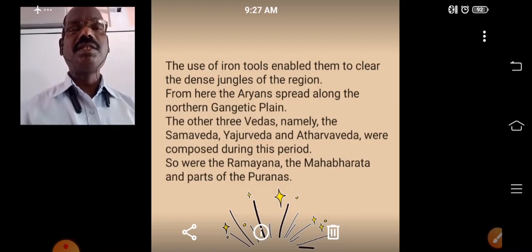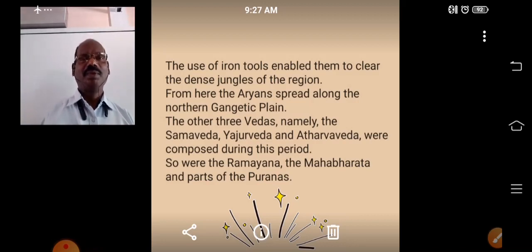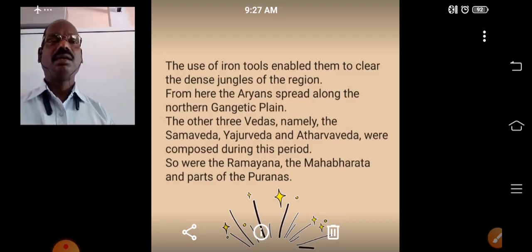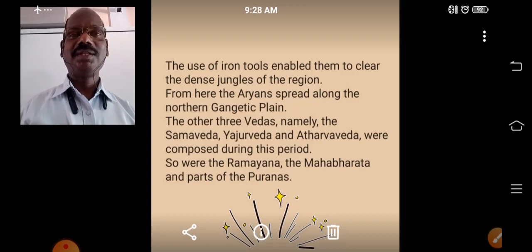During this period, they drafted the other three Vedas. What are the other three Vedas? Samaveda, Yajurveda and Atharva Veda. Tell me once again the next three Vedas. Samaveda, Yajurveda and Atharva Veda.